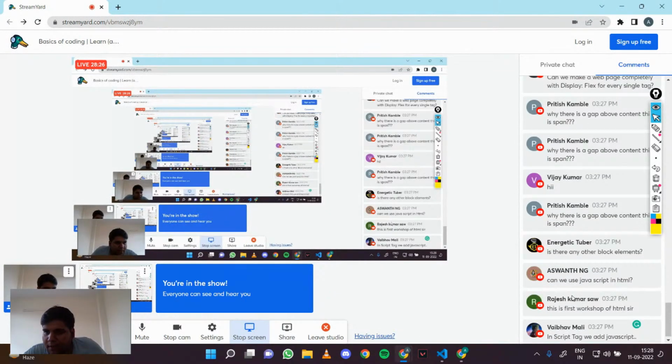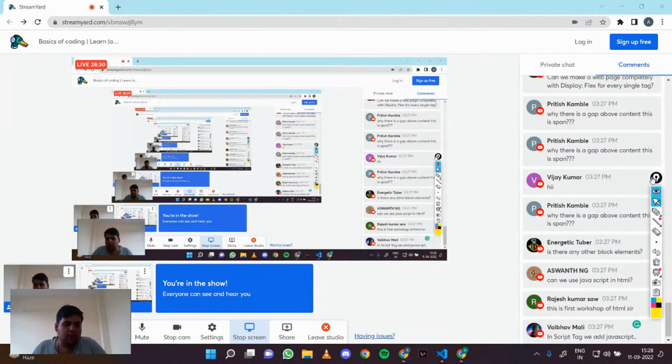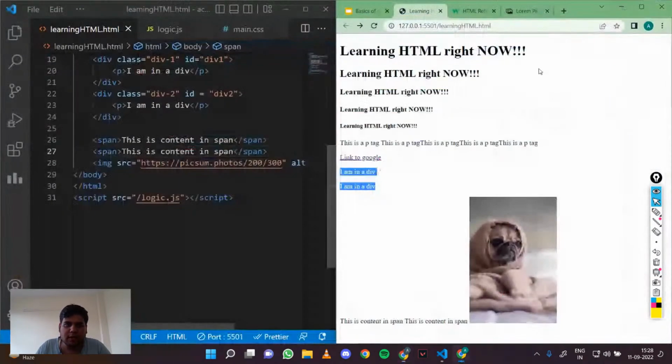Why is there a gap above the content in this span? Okay, so the gap is because of the image that we got, right? It has some height to it, so it is taking this height, and an image, by the way, is by default an inline element. So that's why it got inline with it, right?